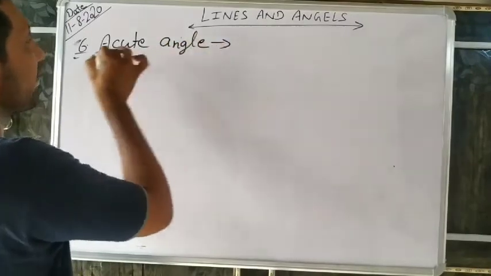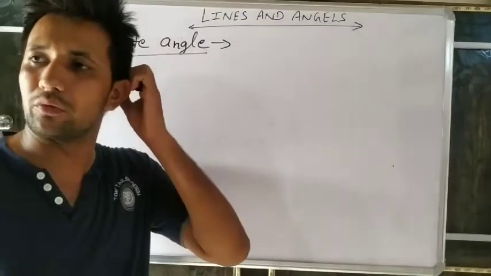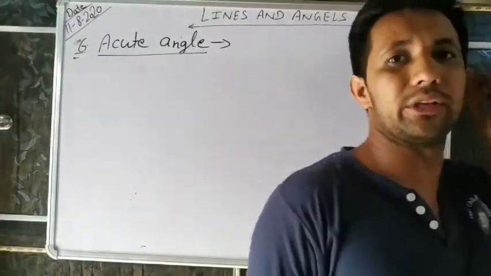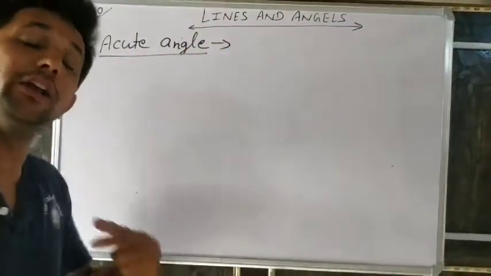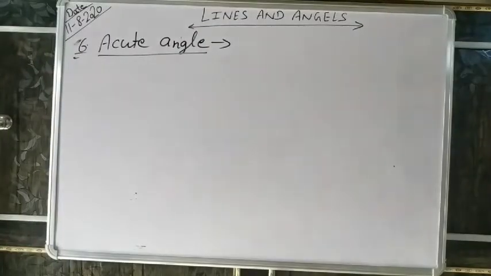What is an acute angle? We have been studying this since 6th class, also in 7th and 8th, and again in 9th class. And in 10th class also we will use this, so it is very important. So what is an acute angle?